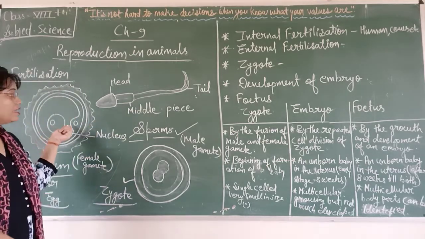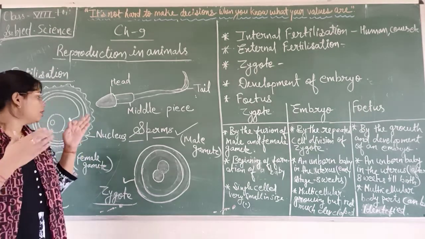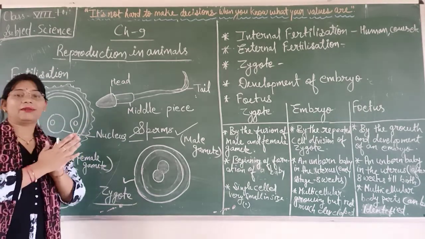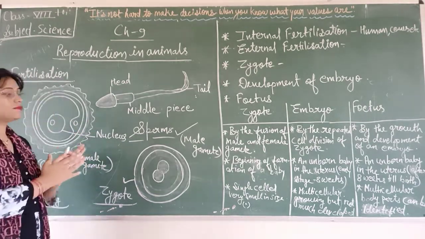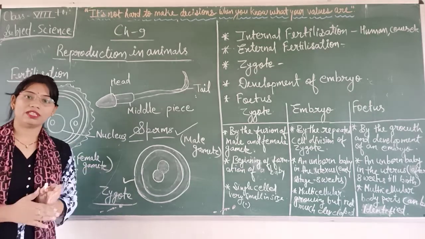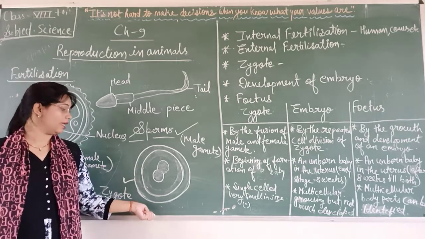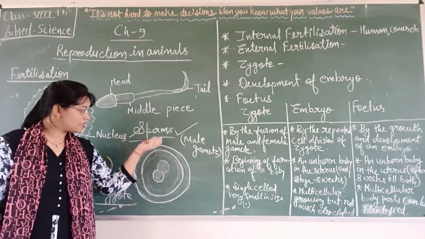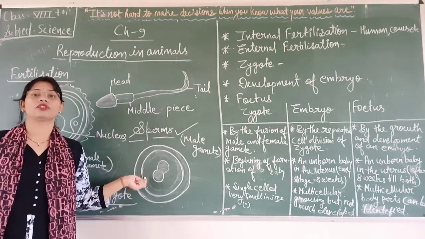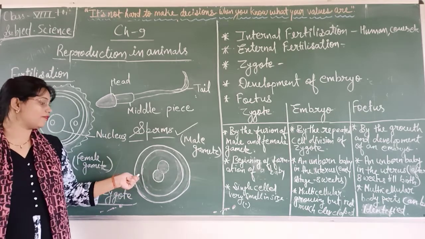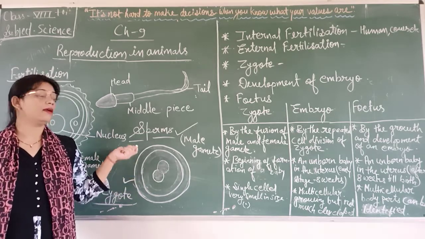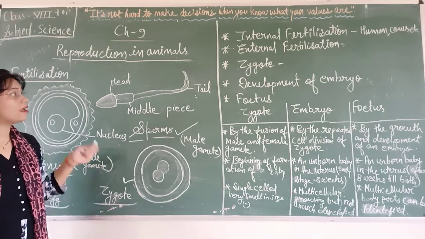In fertilization, what is going on? The ovum, that means the female gamete, and the sperm, that means the male gamete, fuse with each other and form the zygote. And what is the zygote? This is the beginning of the formation of a baby, and this is the zygote.